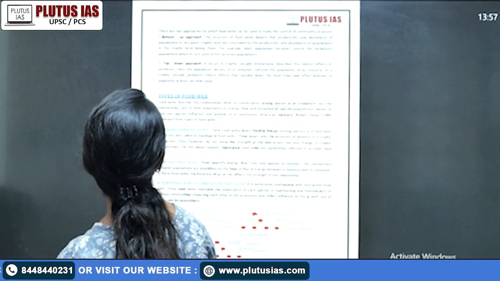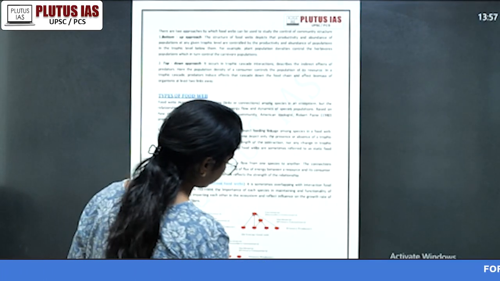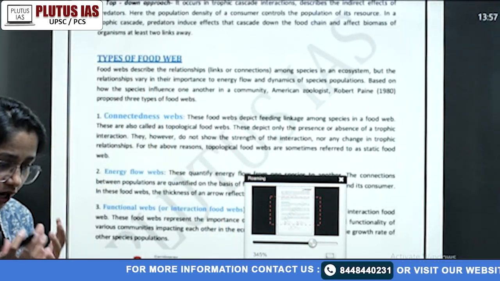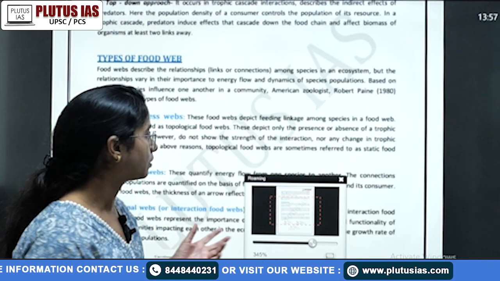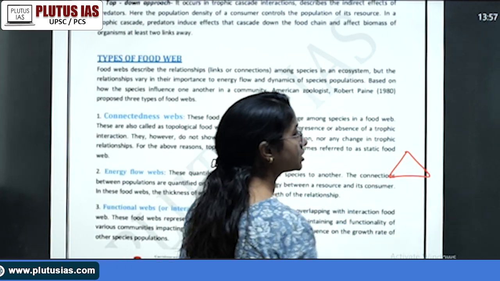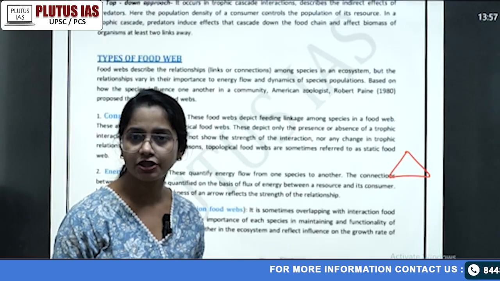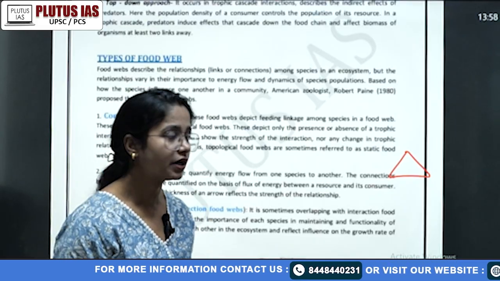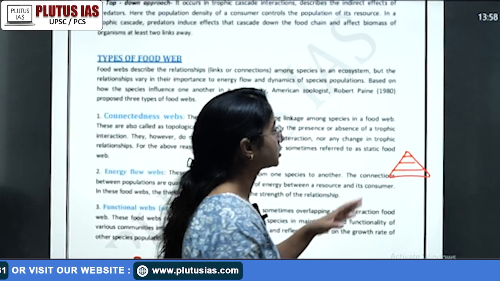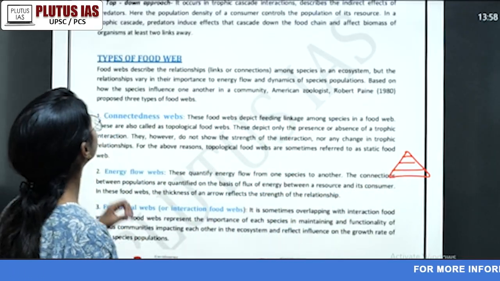Okay, there are two approaches by which a food web can be studied. The first is your bottom-up approach, where the food web is decided from the bottom. When we talk about energy and trophic levels, it is specifically related to the energy concept, and we know the pyramids are mainly three types: the energy pyramid, biomass pyramid and number pyramid, right? In the energy concept, it is always upright. So when we talk about the bottom-up approach, the food web is decided by your producers, because producers are at the bottom level, right?